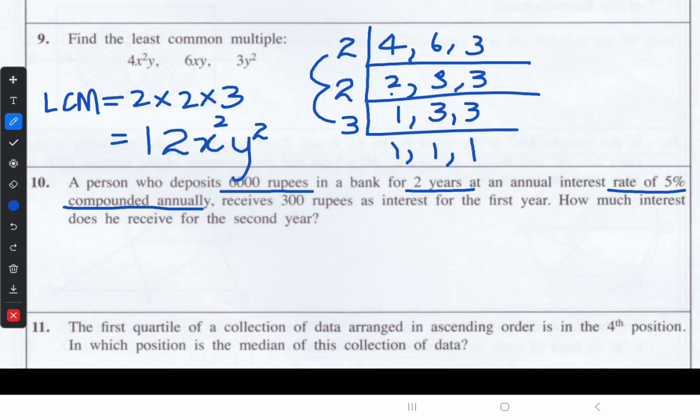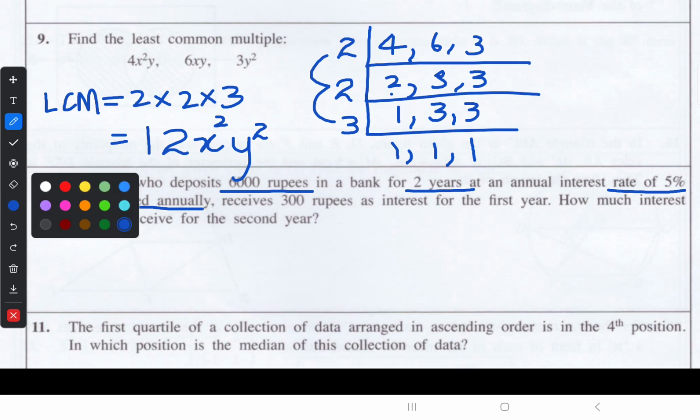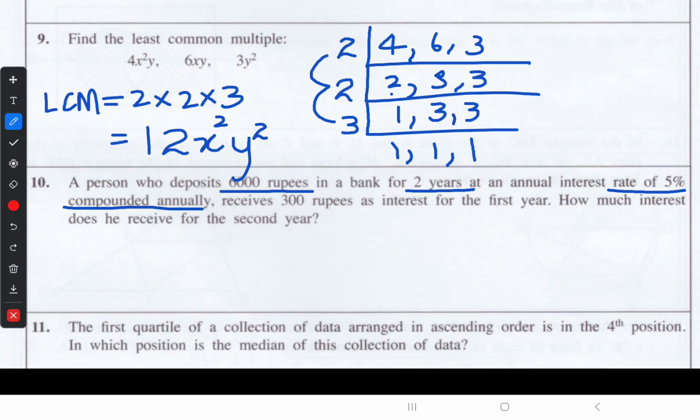How much interest does he receive for the second year? Compound interest means we deposit an amount, and at the end of 1 year we receive interest. That is given: 300 rupees is the first year interest.